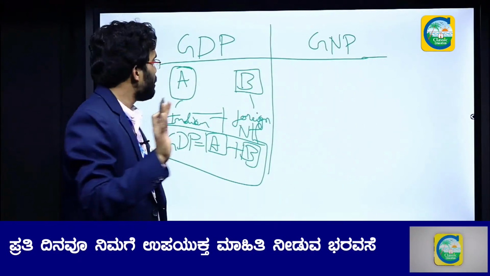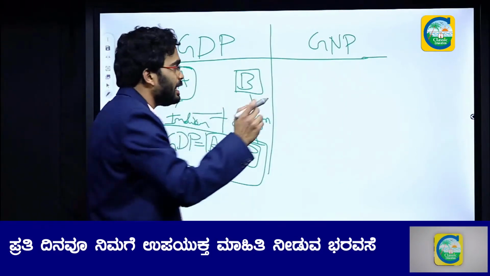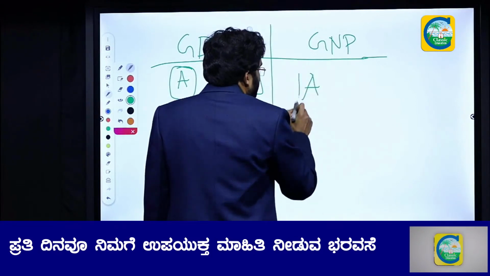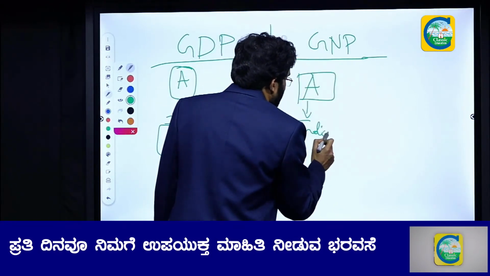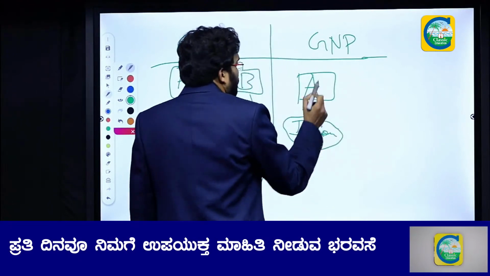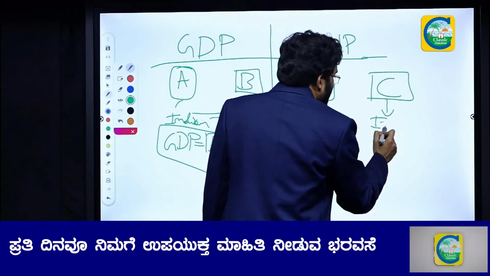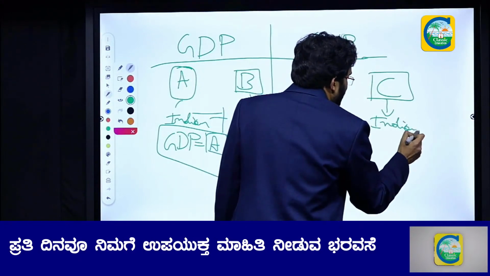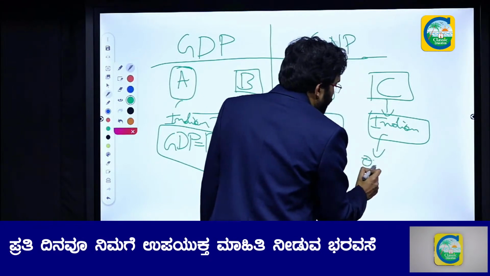Now, what is GNP? Under GNP, whose production are we calculating? A, that is an Indian, whatever is being produced by an Indian, plus C, whatever is being produced by an Indian national, but where? Outside India.